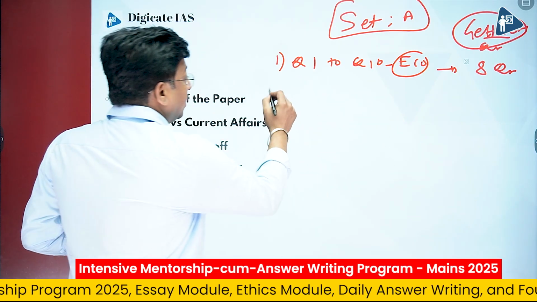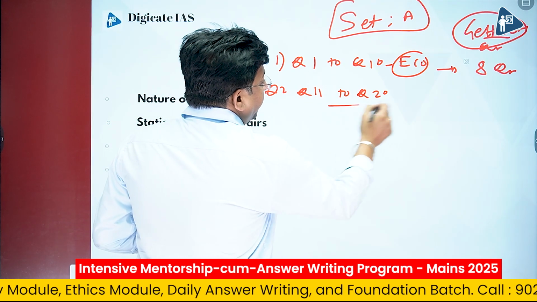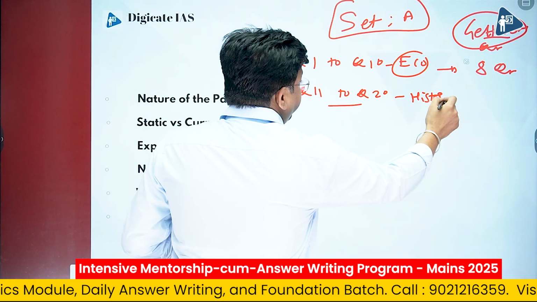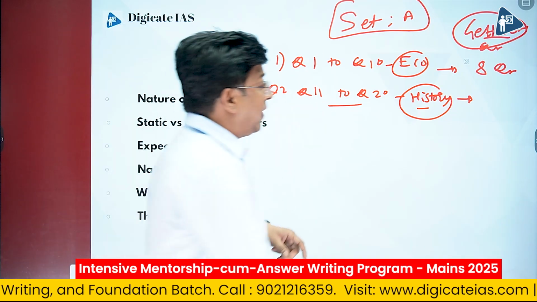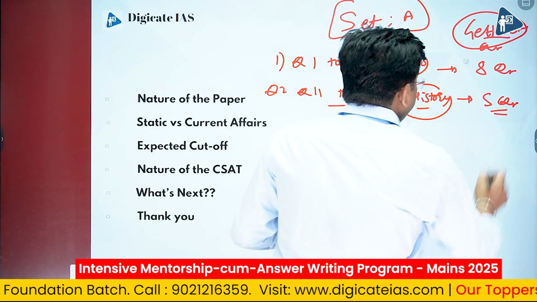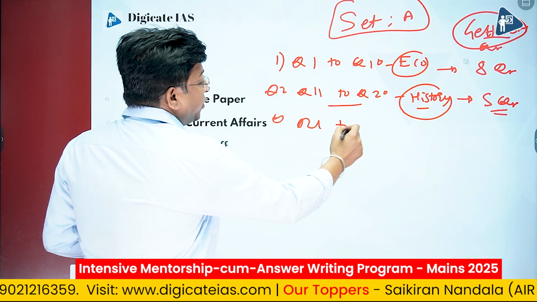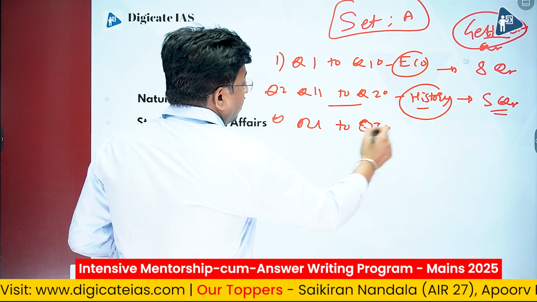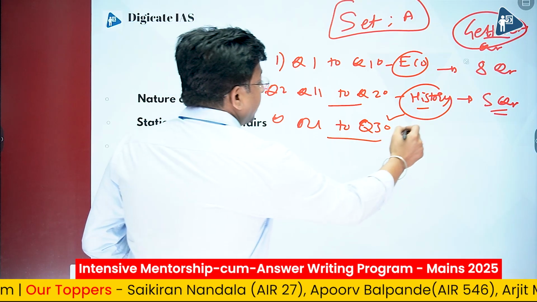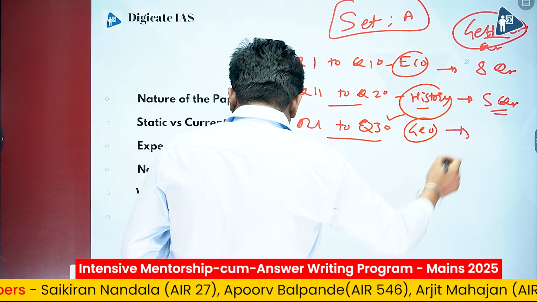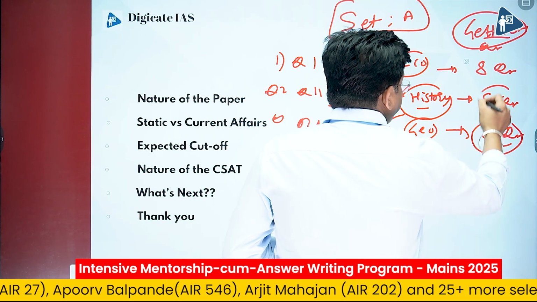Now from question number 11 to question number 20, there were questions from history, and this year history was relatively easy, and there were 5 questions which were solvable. Now from question number 21 to question number 30, questions were from geography. Out of these 10 questions, 6 questions were gettable.